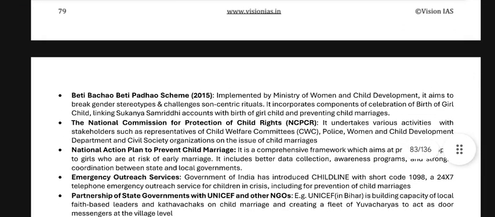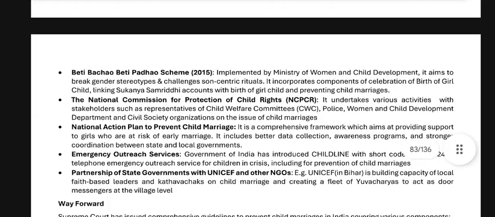Beti Bachao, Beti Padhao scheme 2015, implemented by the Ministry of Women and Child Development. It aims to break gender stereotypes and challenge central cultural norms, with components such as celebrating the birth of the girl child, linking Sukanya Samriddhi accounts with the birth of the girl child, and preventing child marriage. National Commission for Protection of Child Rights (NCPCR) undertakes various activities with stakeholders such as Child Welfare Committees (CWC), police, the Women and Child Development department, and civil society organizations on the issue of child marriage.